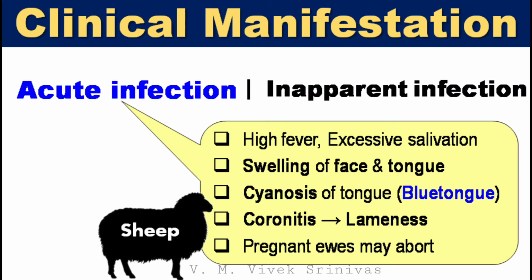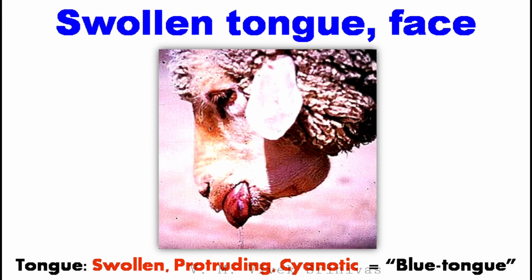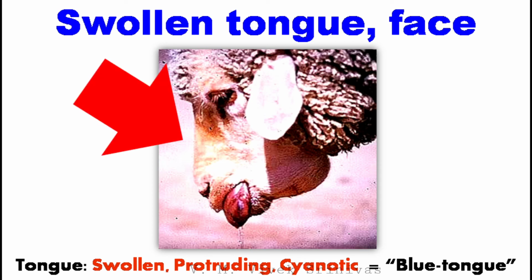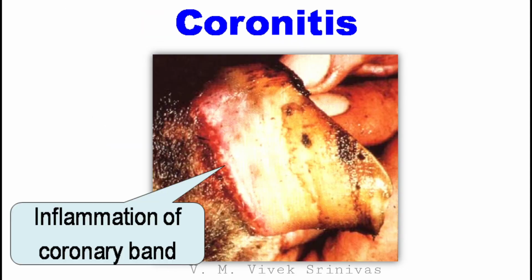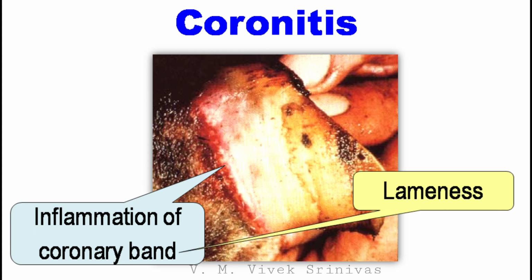Acute infection is seen in sheep, which is characterized by high fever, excessive salivation, swelling of face, tongue, cyanosis of tongue, inflammation of coronary band, that is region above the hoof, that may lead to lameness, and abortion is noticed in pregnant ewes. The picture showing the swollen face and tongue, which are cyanotic, in sheep. The picture depicting the inflammation of coronary band, that is, region above the hoof, that may lead to lameness in the animal.